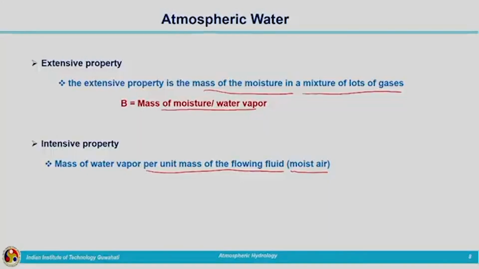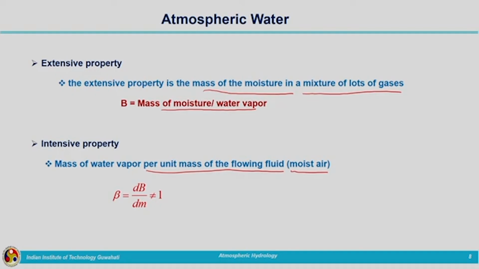But in this case, the flowing fluid does not consist of moisture alone, it consists of so many other gases. So, we have two terms, one is moisture and the other is the flowing fluid, the moist air. So, the intensive property is the mass of water vapor per unit mass of the flowing fluid. So, beta is not equal to 1, dB by dm is not equal to 1.